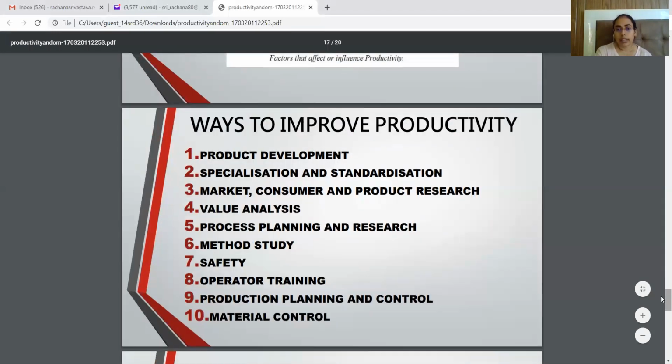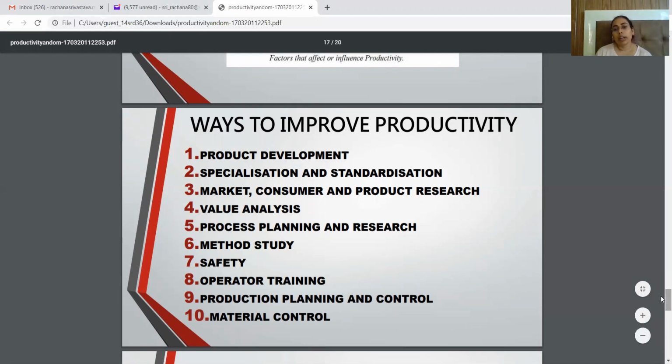Now there are certain ways to improve productivity. The first is that you can develop your products. That means you can modify your product, you can change anything in your product so that the productivity can go up. Specialization and standardization, in certain cases automation also. If you hire a specialized person and you standardize the whole process of the organization, your productivity can improve.